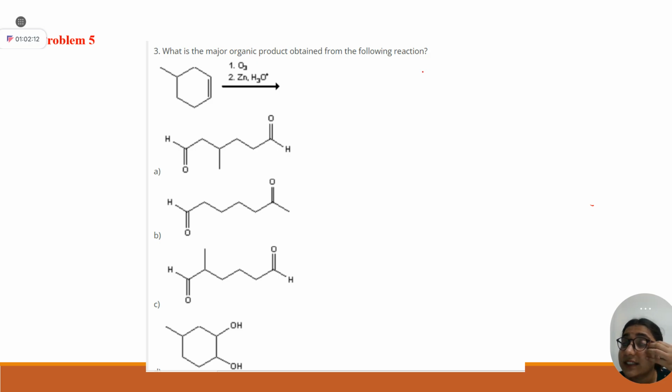My suggestion would be, students, before coming to this problem solving session, you must revise your notes so that we can devote more time to problem solving, how to start solving that problem. Your homework is to check the mechanism for ozonolysis. You should know the mechanism for all the basic reactions.